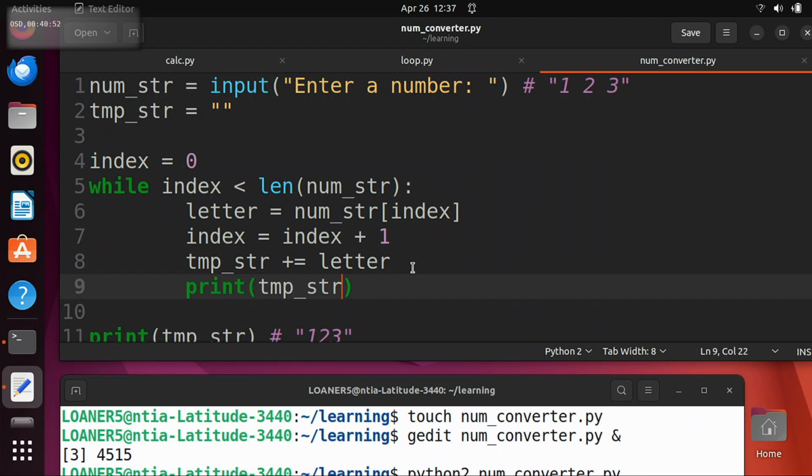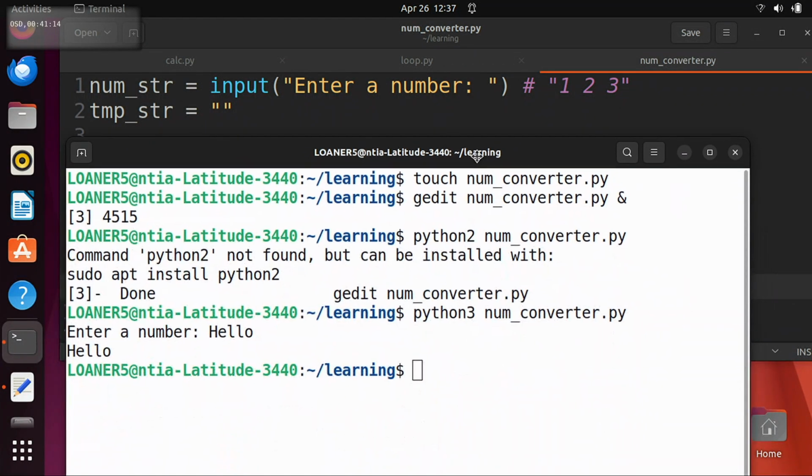H. Then you copy the second letter. What does your document look like? H-E. After the third copy paste, what does your document look like? Then H-E-L-L-O, right? So if we print out after every time, what are we going to see? If we do 1, 2, 3, we're going to see 1, 1, 2, 1, 2, 3. Exactly right. So we can make sure that we are right about that.